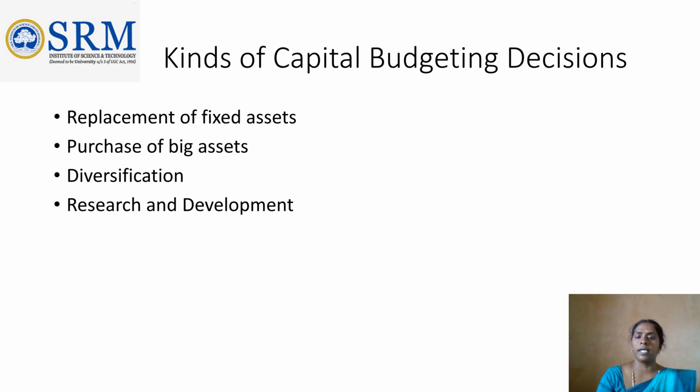Next, coming to kinds of capital budgeting decisions, there are four decisions. First one, replacement of fixed assets. Why do we need to go for replacement? Already we have existing fixed assets like machinery, equipment, building. When they become outdated, inefficient, or no longer functional, to improve operational efficiency and ensure the smooth functioning of the business process, we need to replace the fixed assets.